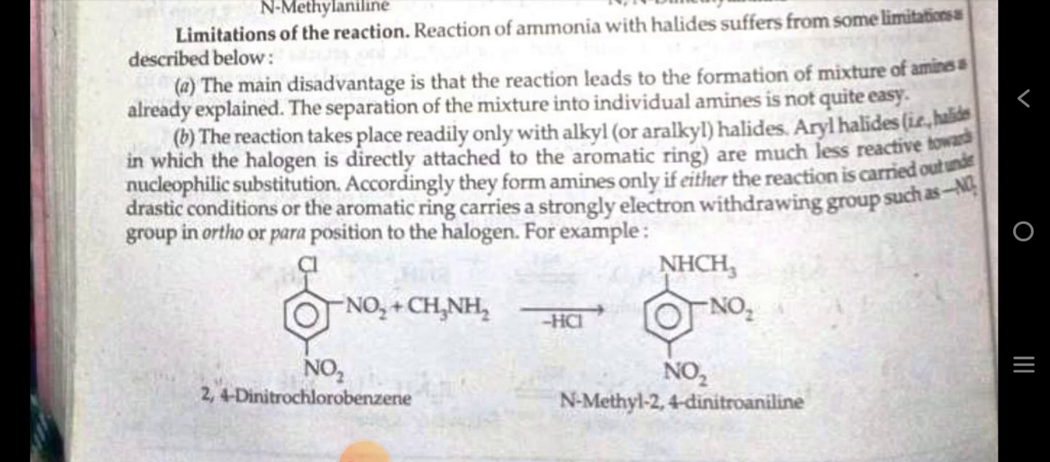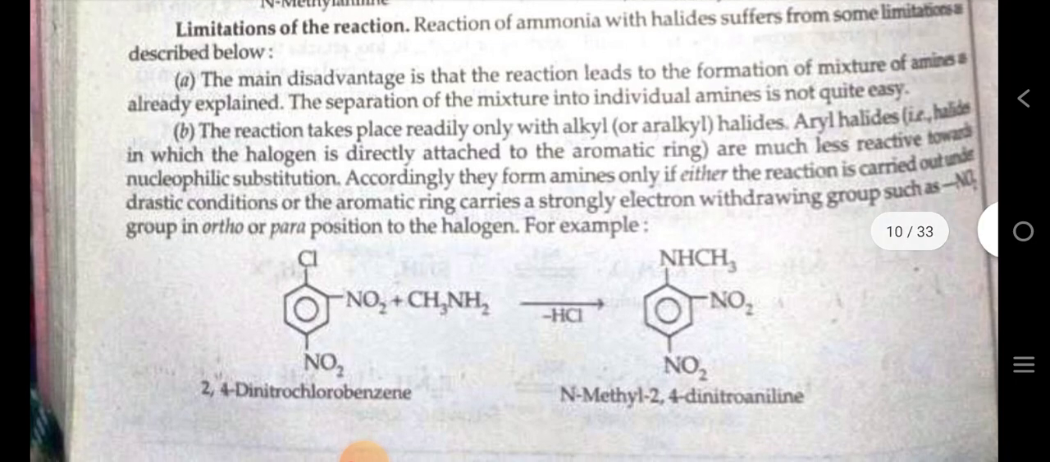The reaction takes place readily only with alkyl halides. Aryl halides, in which the halogen is directly attached to the aromatic ring, are much less reactive toward SN reaction. Accordingly, they form amines only if the reaction is carried out under drastic conditions or the aromatic ring carries a strong electron withdrawing group such as nitro group in the ortho and para positions.